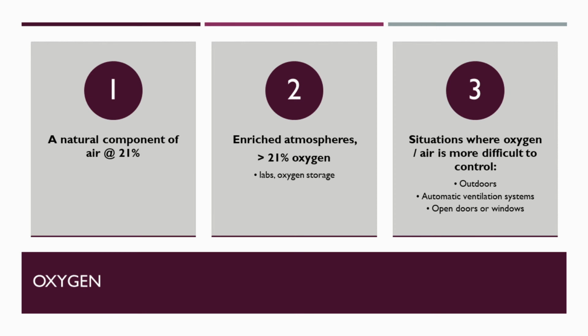Oxygen. It is a natural component of air, and the air is having 20.95% of oxygen. Rounded off, it can be said as 21% of oxygen. Some places or some atmospheres can have oxygen enrichment, that is greater than 21% of oxygen. Examples are labs and oxygen storage facilities. In some situations, oxygen is more difficult to control, such as outdoors, automatic ventilated area, and places having open doors or windows. These places will become very difficult to control the fire.